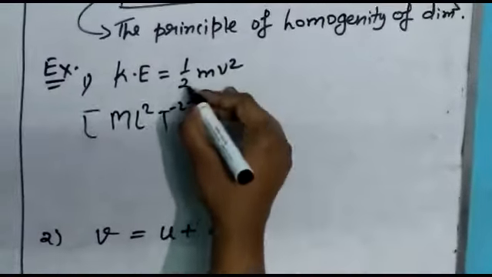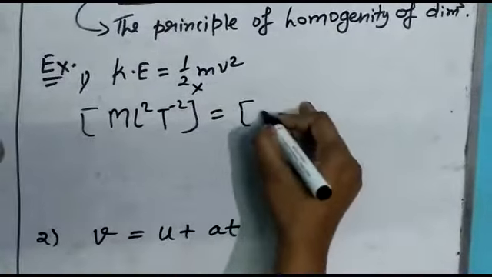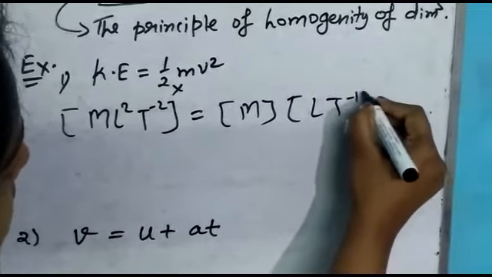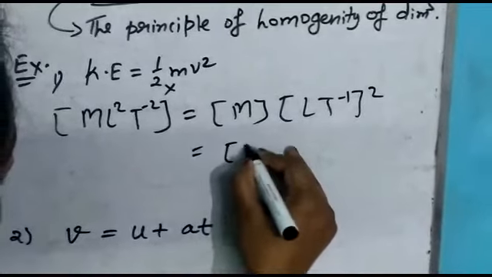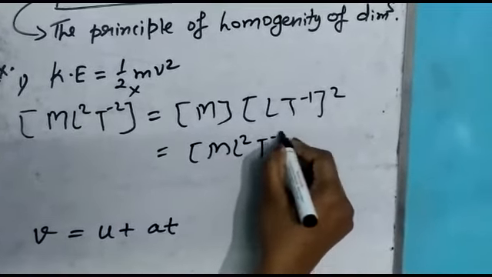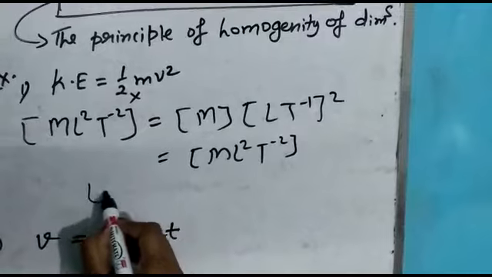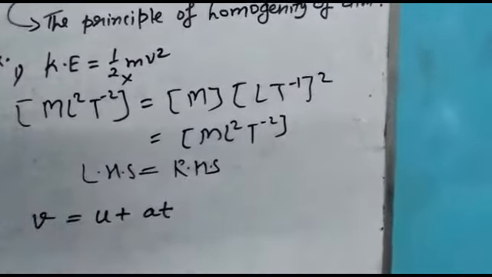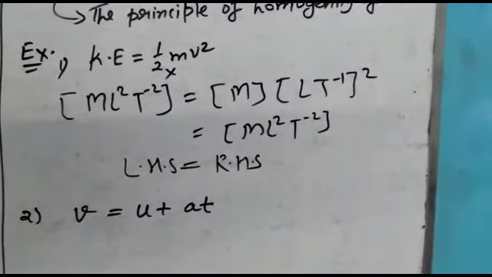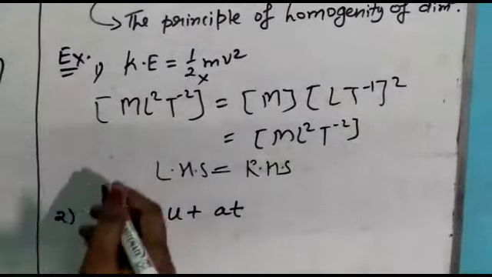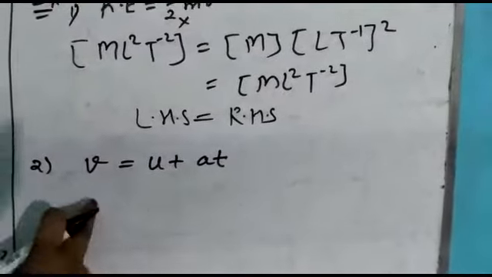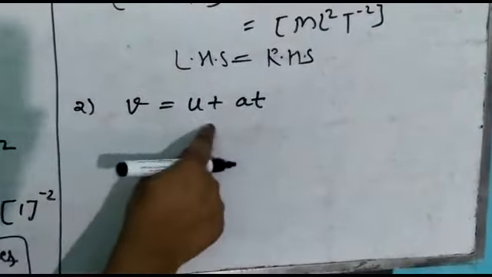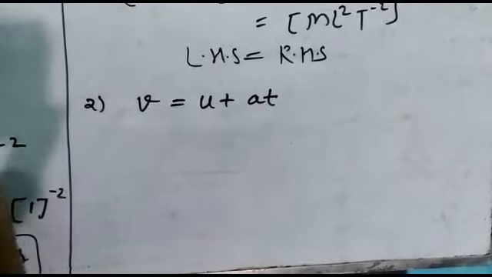Let's check for this side. Constant has no dimension formula, and m is M, velocity is LT minus 1, and here is a square. So ML square T minus 2. So you can see that LHS equals RHS. Okay. Now see this second example. This is the first equation of motion, v equals u plus at. You know that v and u are velocity, a is acceleration, and t is time.